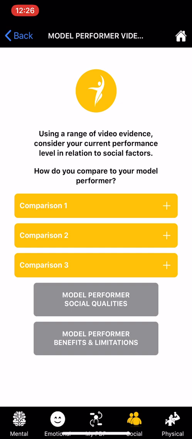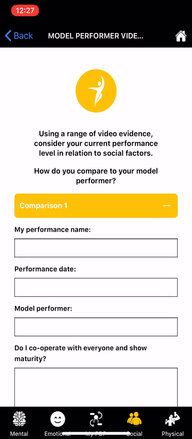We have three comparisons, 1, 2, and 3. And the reason, of course, we compare over a number of different performances is we eliminate that luck factor or that good performance factor or that poor performance factor. It's important that we're consistent and that we're collecting over a range of performances for reliability, for quality, for consistency of data collection. So, performance 1 or comparison 1.